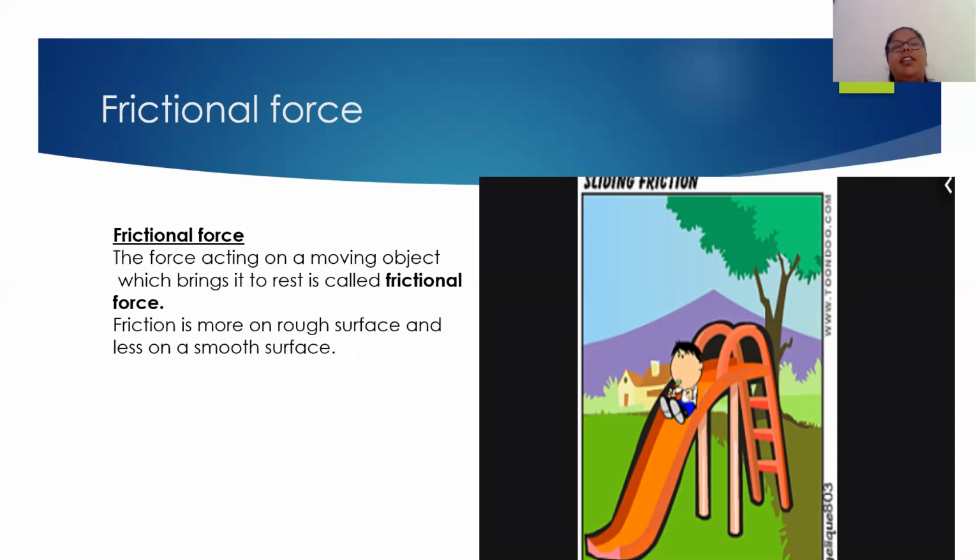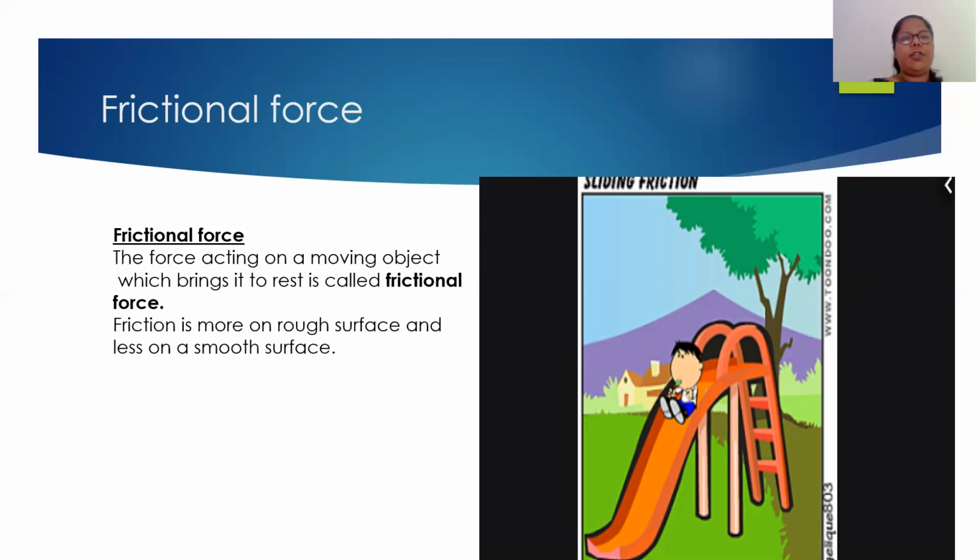The tires and the road come in contact with each other, and there the friction is being created, and this force which is acting on a moving object to stop it is termed as frictional force. Okay, so frictional force always makes the moving object come to a rest position. Now friction depends on the type of surface.